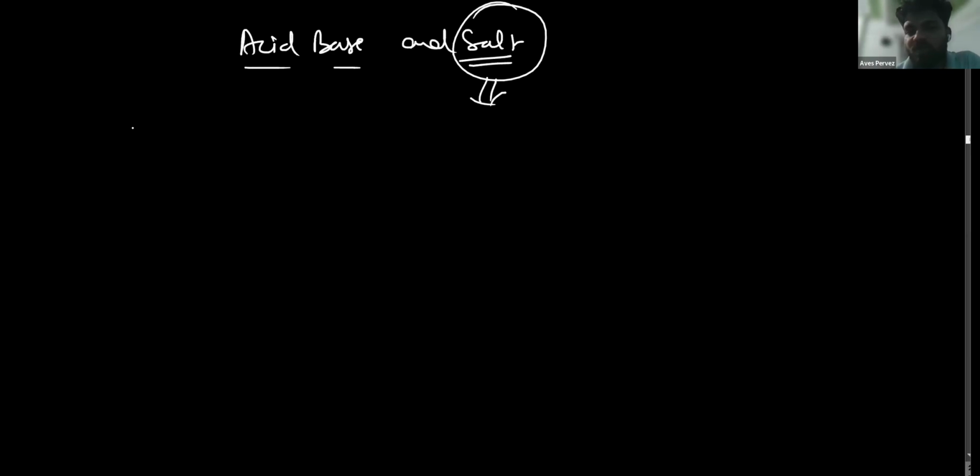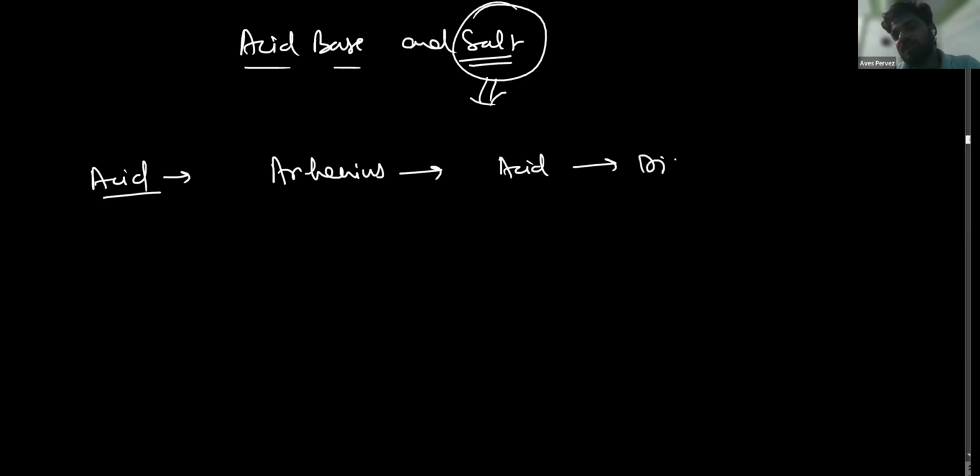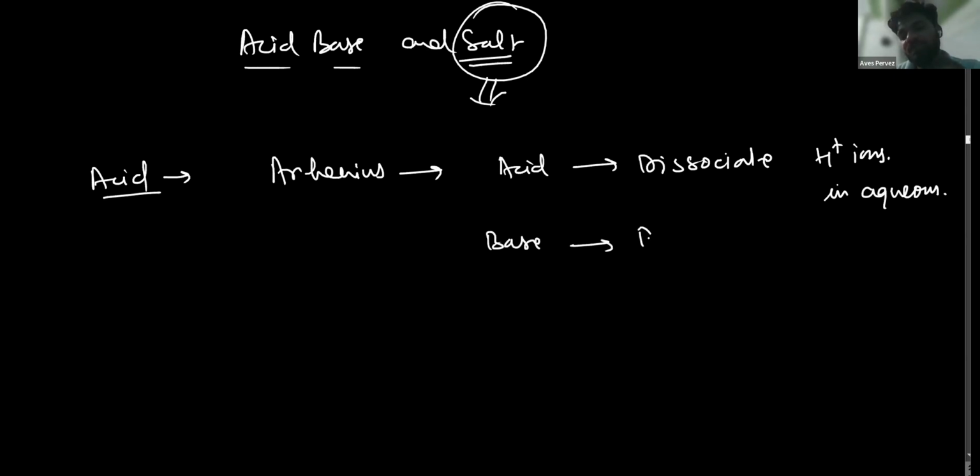There are two different scientists who have explained acids, bases, and salts. Let me explain this definition also. According to Arrhenius, acids are those substances that dissociate H plus ions in aqueous solution, in water. And bases are those substances that dissociate OH negative ions in aqueous solution.